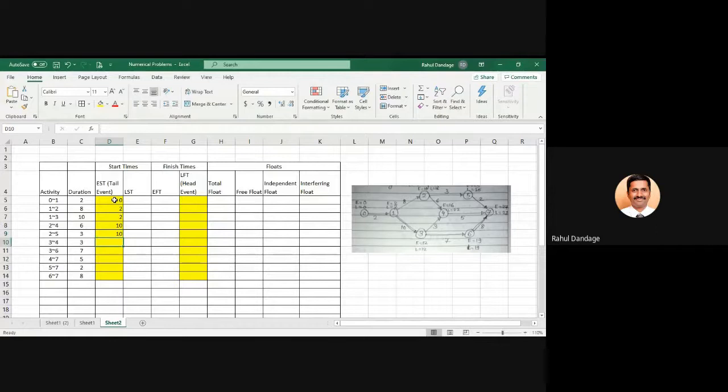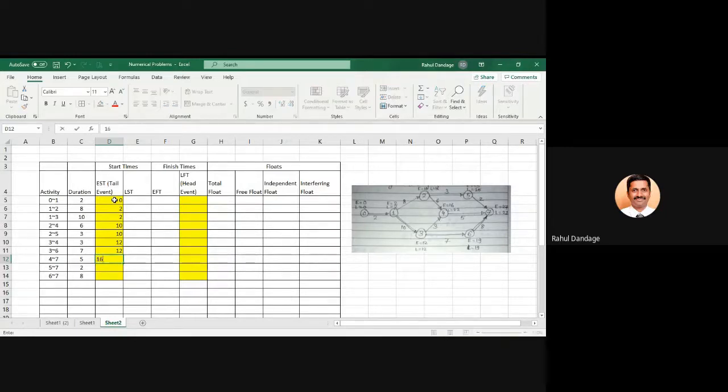No change because the tail event is common. 3 to 4 and 3 to 6, again the tail event is common, that is 3. 12, because for 3, EST is 12.